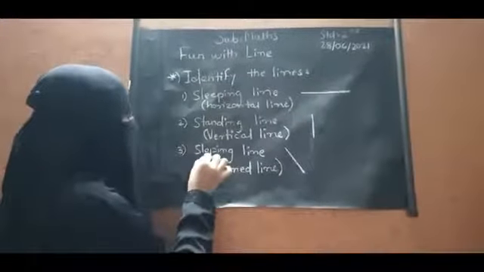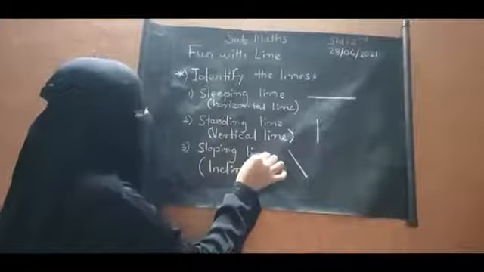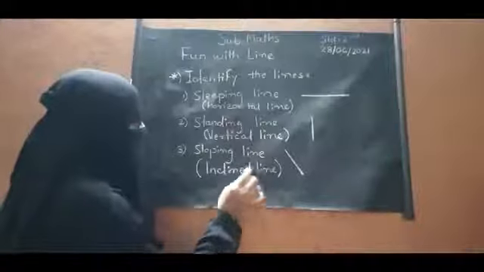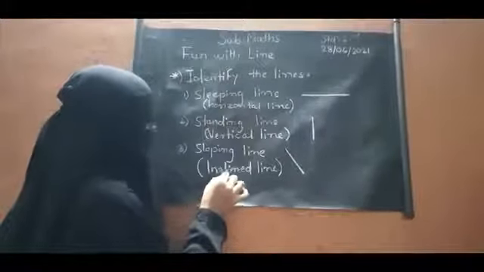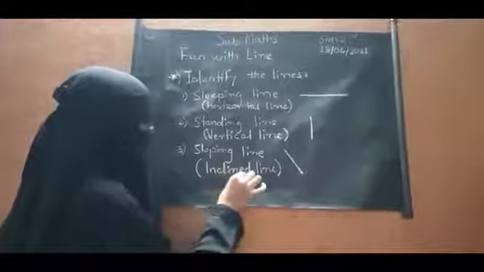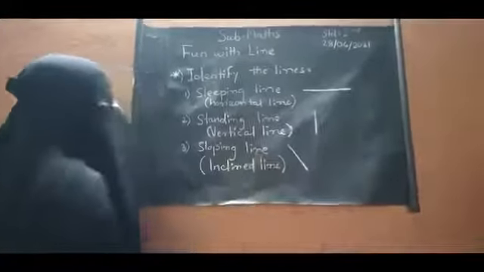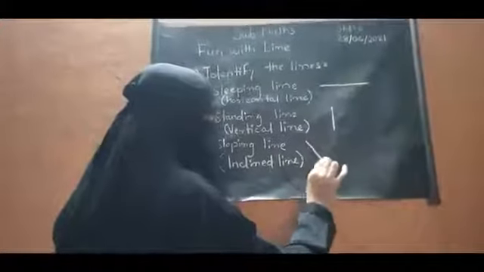S-L-O-P-I-N-G, sloping, L-I-N-E, line, sloping line. And inclined line, what is the spelling of inclined line? I-N-C-L-I-N-E-D, inclined, L-I-N-E, line, inclined line. So this is the inclined line or sloping line.